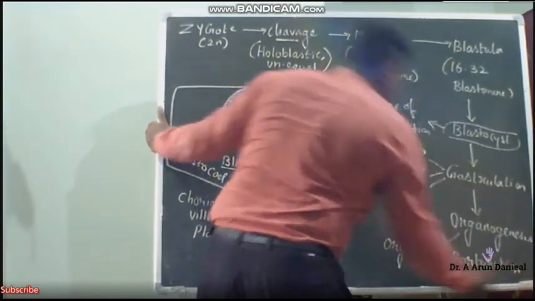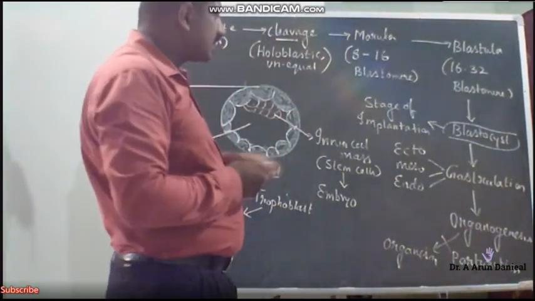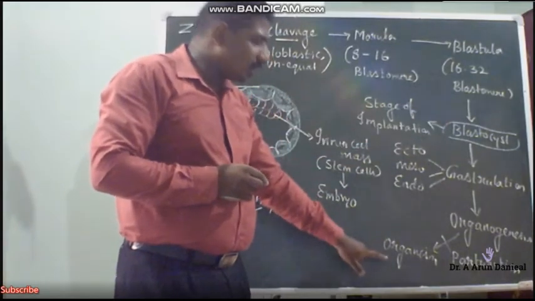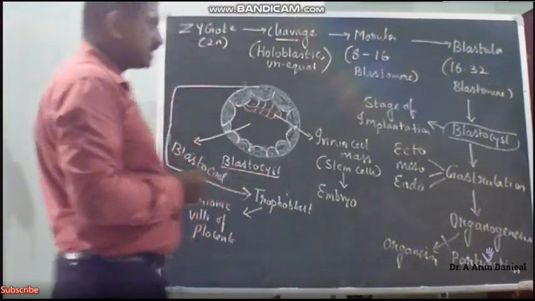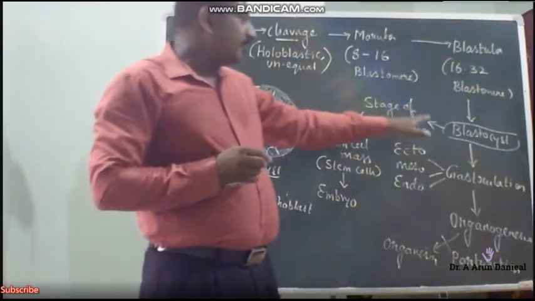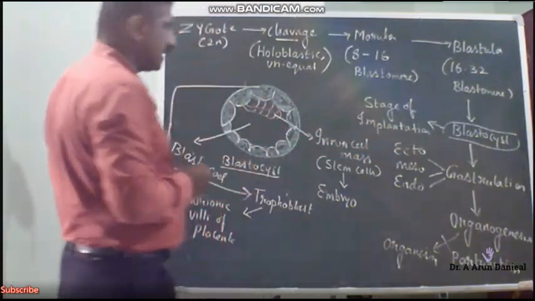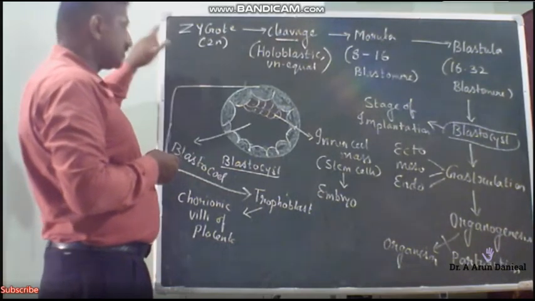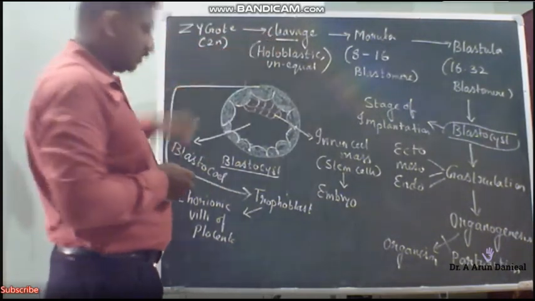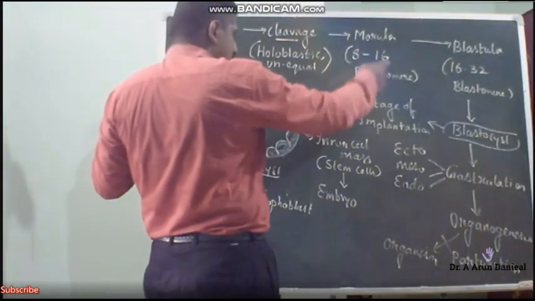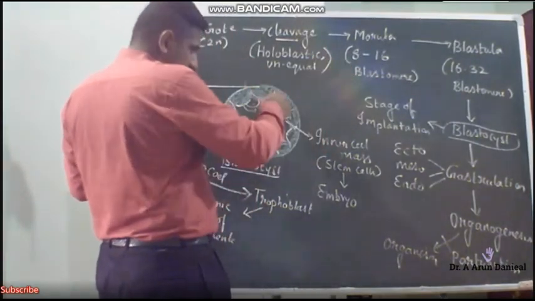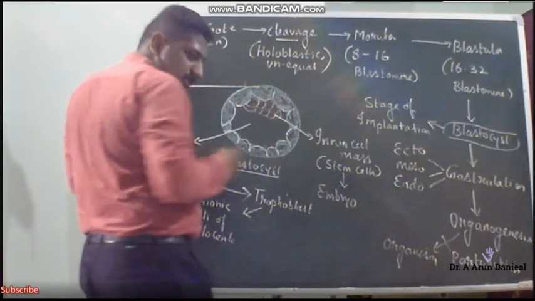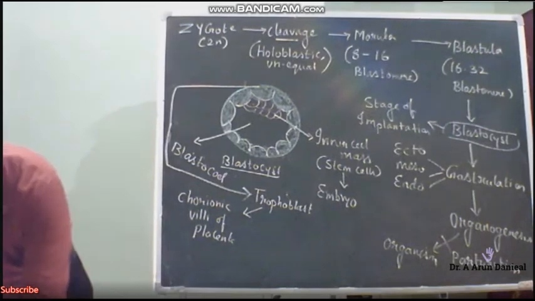So what is gestation? Right from the implantation, that is the formation of the blastocyst, till the formation of the organism is called your gestation, where only at the time of implantation a structure called the placenta is formed. So the various transformation stages are as follows. The zygote will undergo rapid cleavage to form a morula with 8 to 16 blastomeres. Every one of these cells is called a blastomere. The small ones are called micromeres, the larger ones are called macromeres.